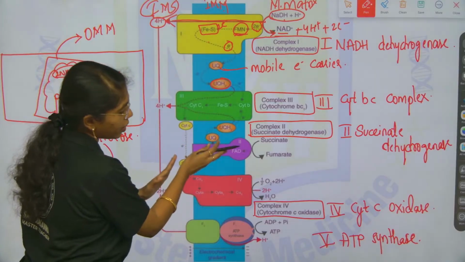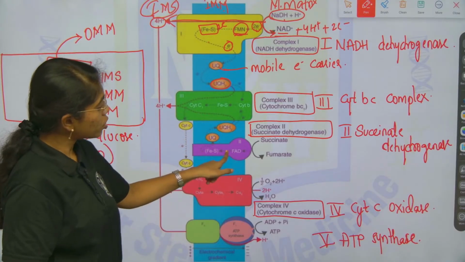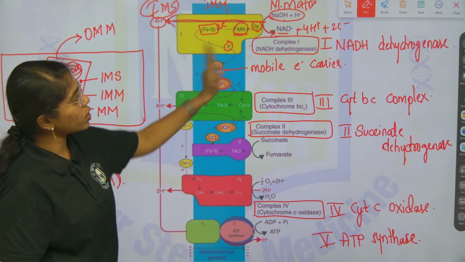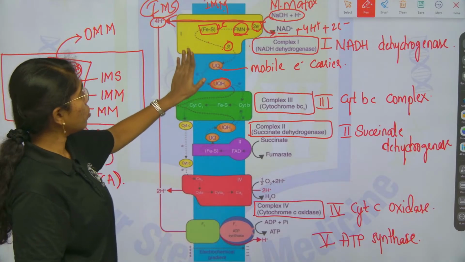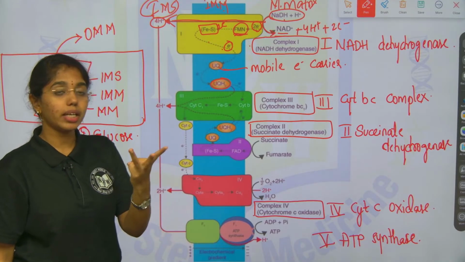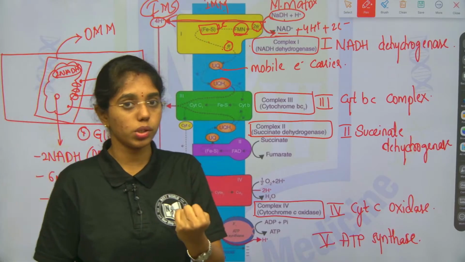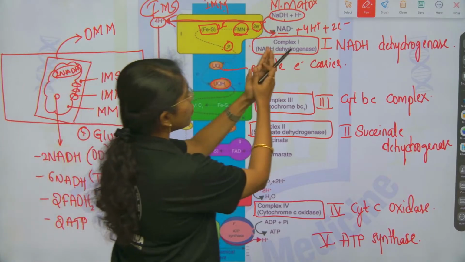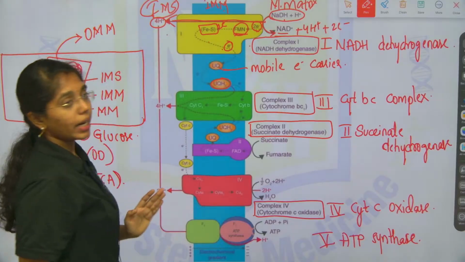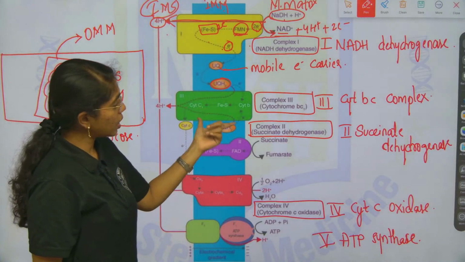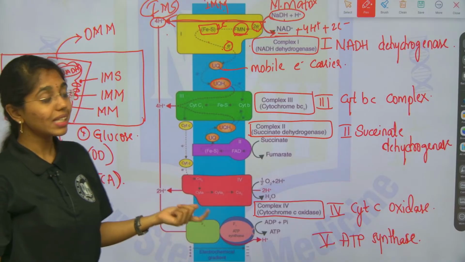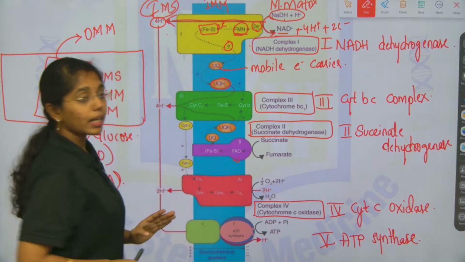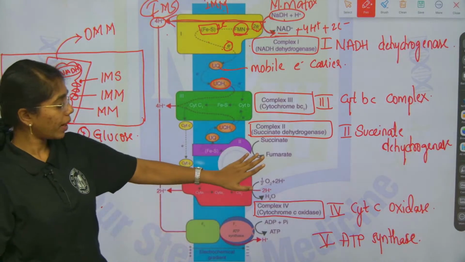Complex 2 is placed after 3 here to explain that complex 2 is not a transmembrane protein channel. Here you can see that complex 1 is spanning both sides of the membrane. If you just recall the protein channels, you have 3 types: integral proteins, transmembrane proteins and extrinsic proteins. So here the first complex is a transmembrane protein, which transfers protons from the mitochondrial matrix to the intermembrane space. But complex 2, if you see, is not spanning both sides of the membrane. It is attached only to the inner mitochondrial membrane, on the mitochondrial matrix side.